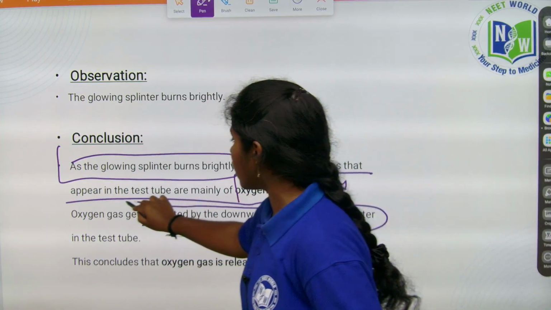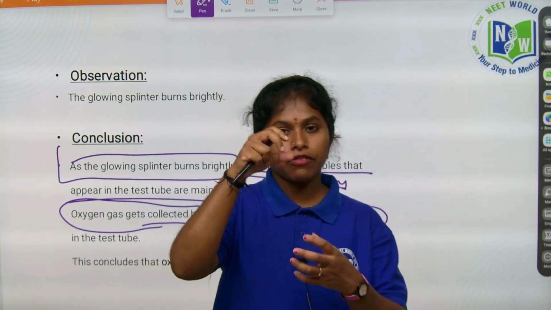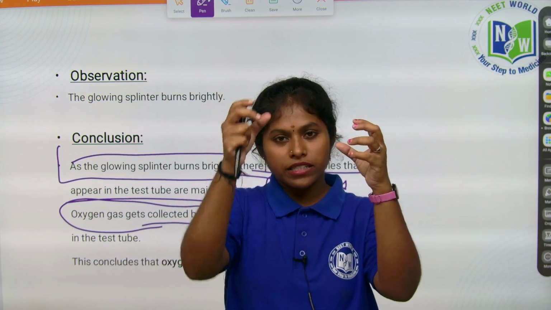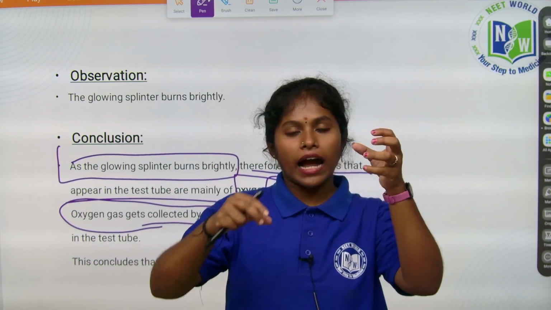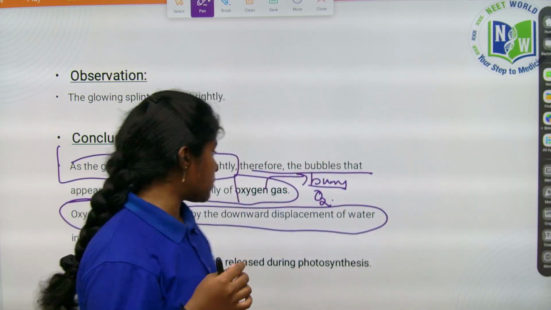Oxygen gas is collected by downward displacement. Whatever oxygen is produced goes upwards, it should be taken by a tube-like structure kept in the beaker, and it will be collected by downward displacement.